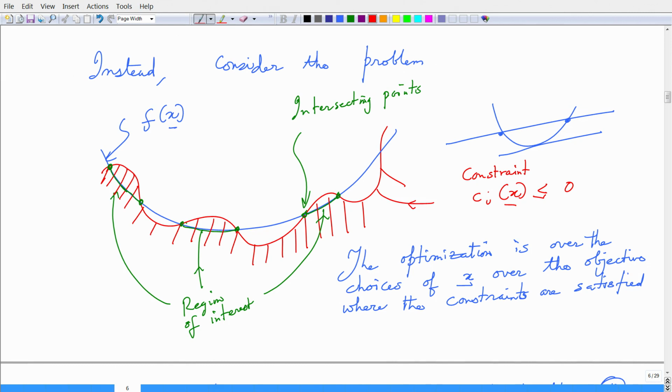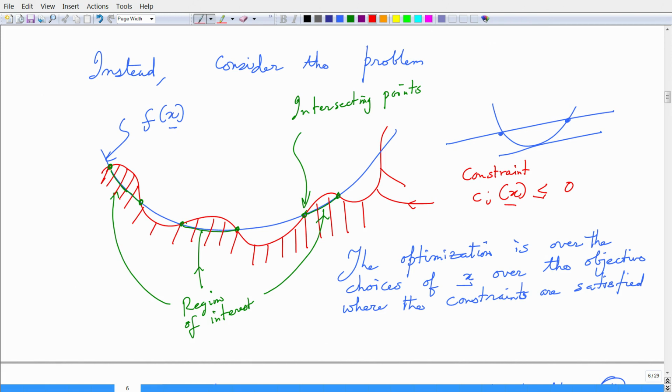The geometry is important for us here. When we have equality constraints, C i of x equal to 0, then we have to look at points on the curve that are intersecting with the objective function.